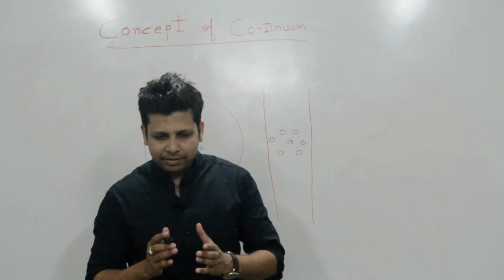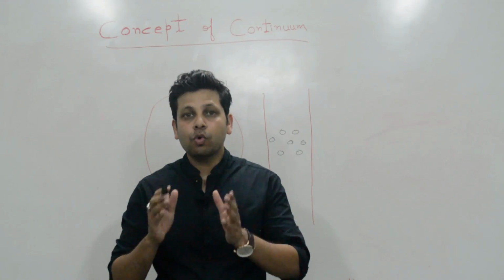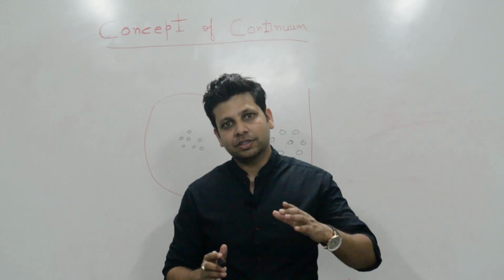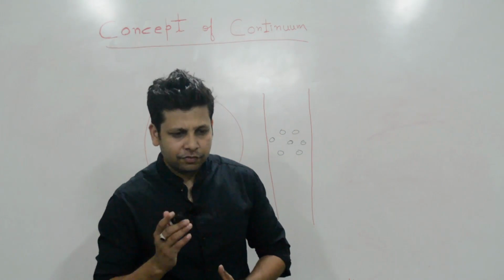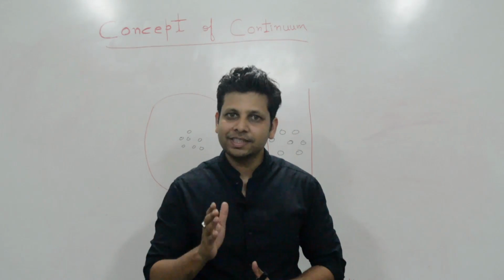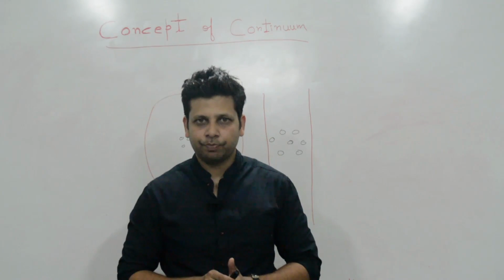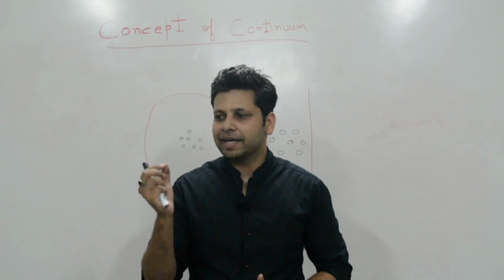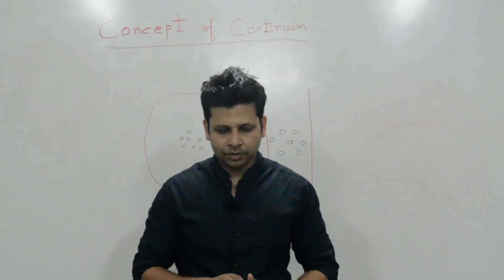Friends, in engineering thermodynamics, the attention is focused on the overall or gross behavior of a system. The statistical approach is kept aside and we follow the classical approach. As we all know, we have two types of approaches in thermodynamics. One is the macroscopic approach and one is the microscopic approach. The macroscopic approach is followed in classical thermodynamics while the microscopic approach is followed in statistical thermodynamics.